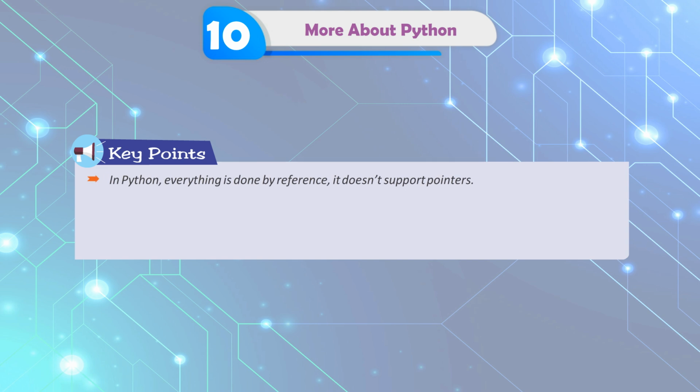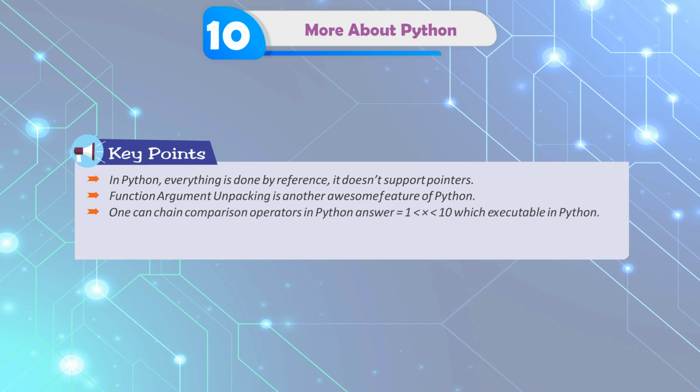Key points: in Python, everything is done by reference. It doesn't support pointers. Function argument unpacking is another awesome feature of Python. One can chain comparison operators in Python: answer = 1 < x < 10, which is executable in Python. One can return multiple values in Python. One can use an else clause with the for loop in Python.